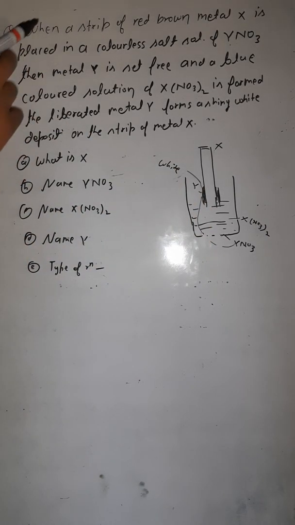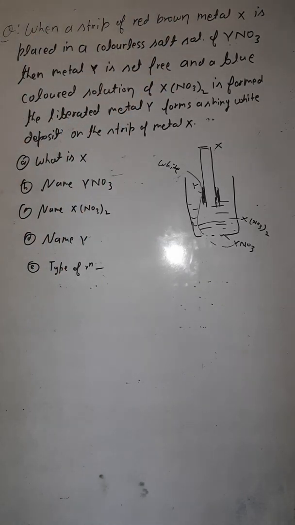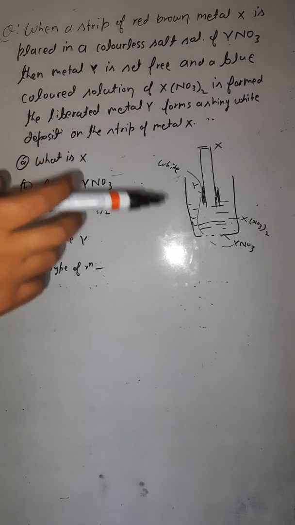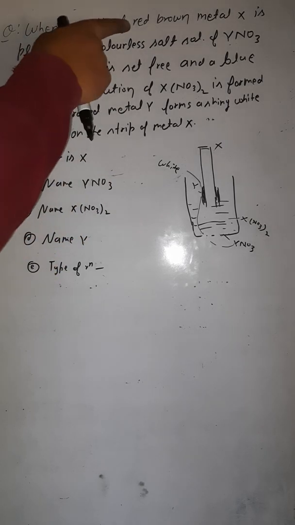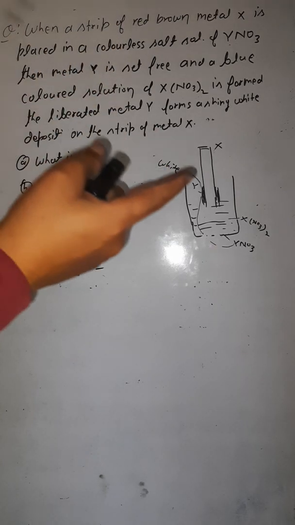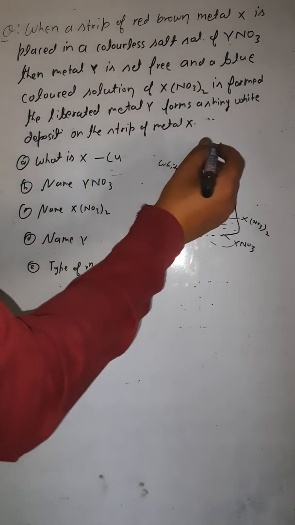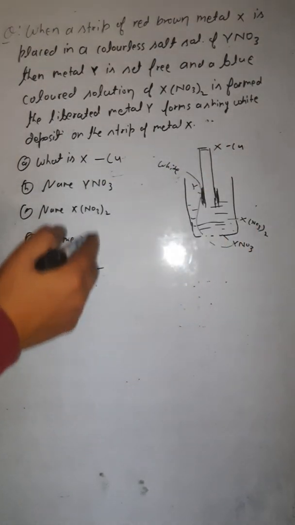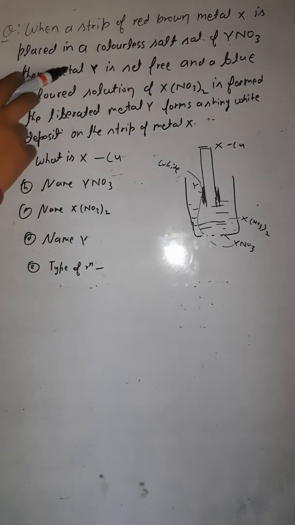Now first, a strip of red brown metal X. The color of metal X is red brown, so you are getting some information from there. Which metal has the red brown color? It's copper. So the answer of the first one is copper. X should be copper. It is placed in a colorless solution of YNO3, then metal Y is liberated.